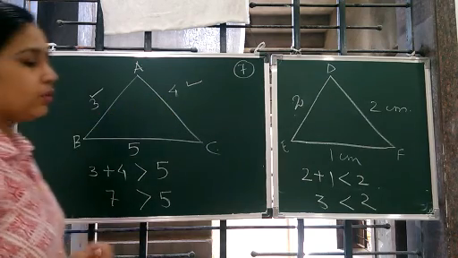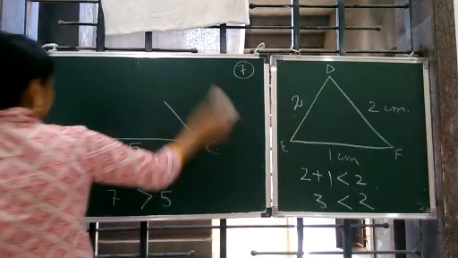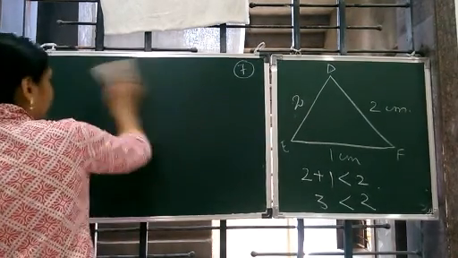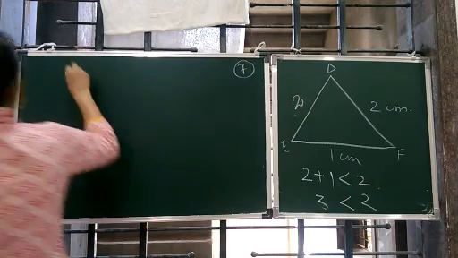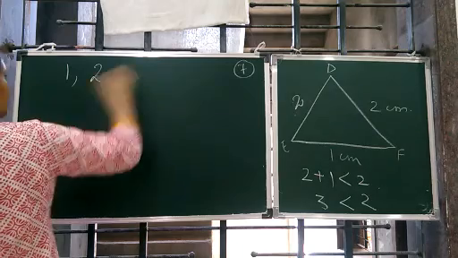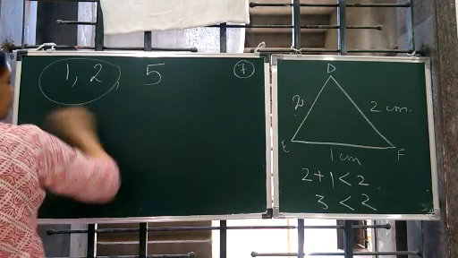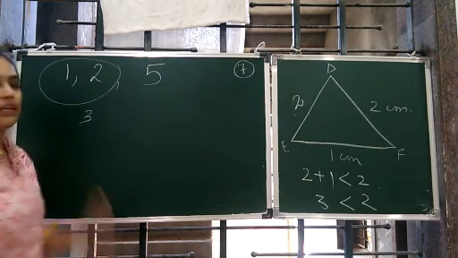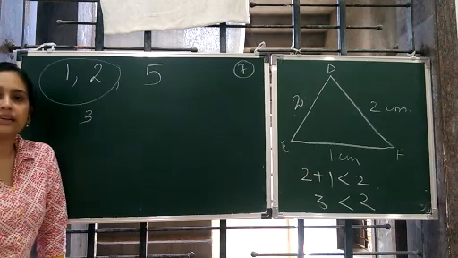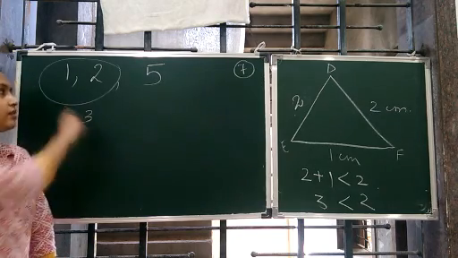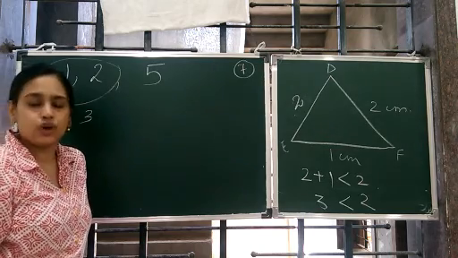Got it? Now suppose you have a triangle where three measurements are given, 3 sides. For example, 1 is given, 2 is given, and 5 is given. So if you add these two, 3, is it coming to 5? No. Is it greater than 5? No. That means this type of measurement for a triangle is not possible.